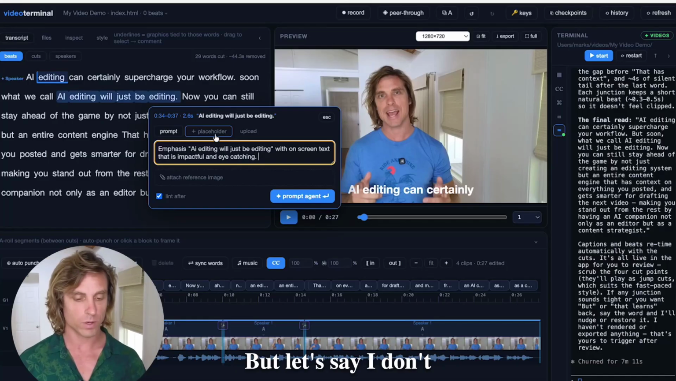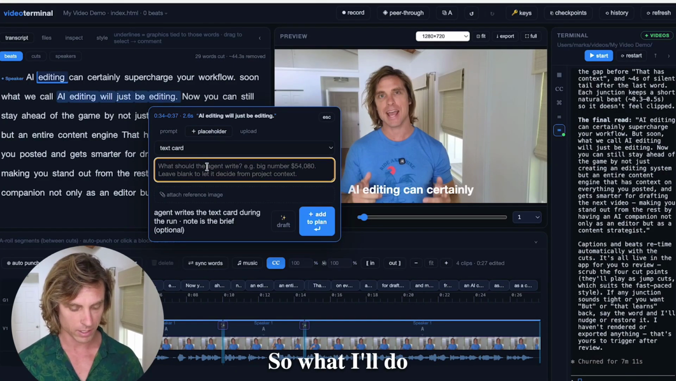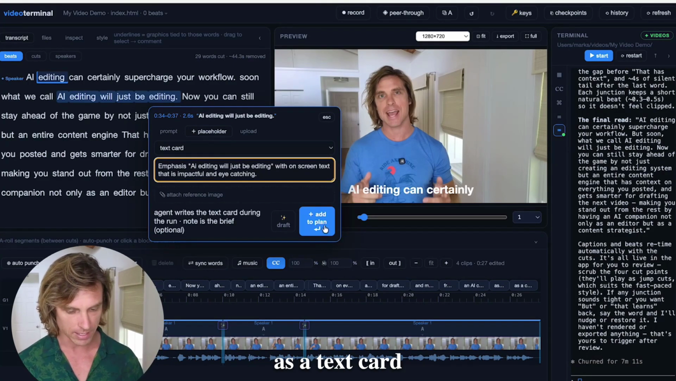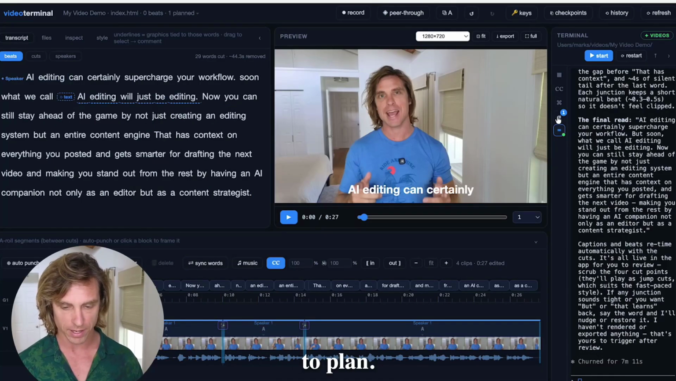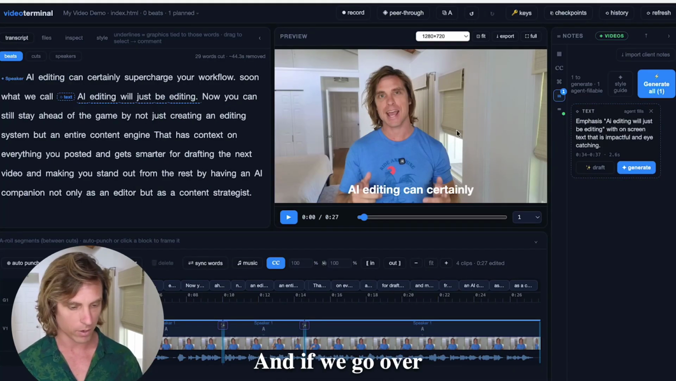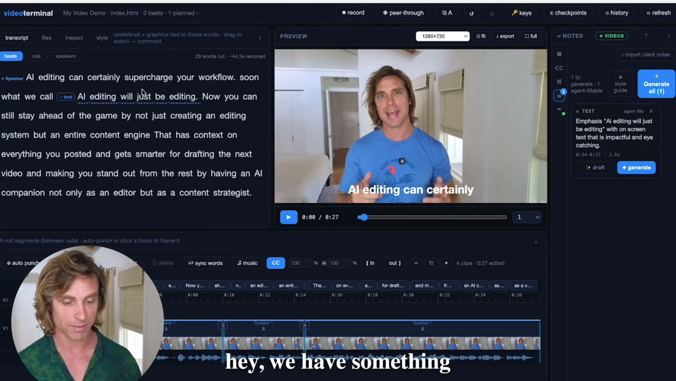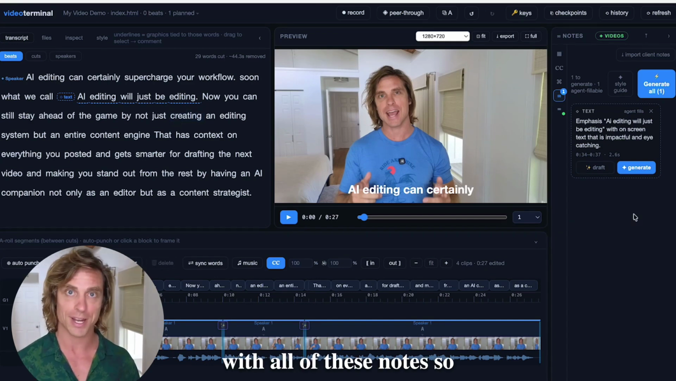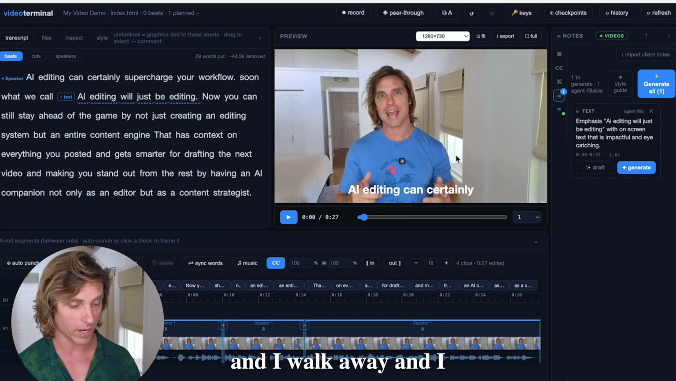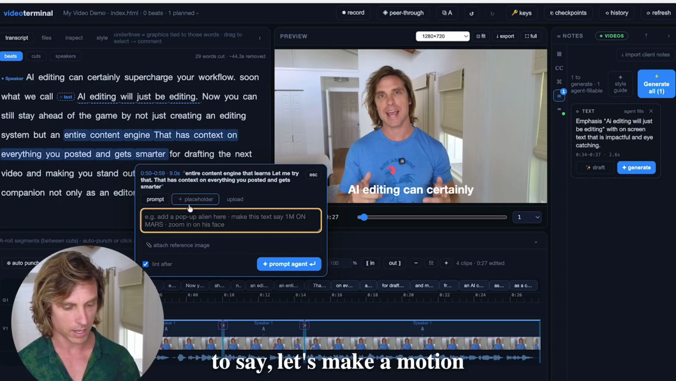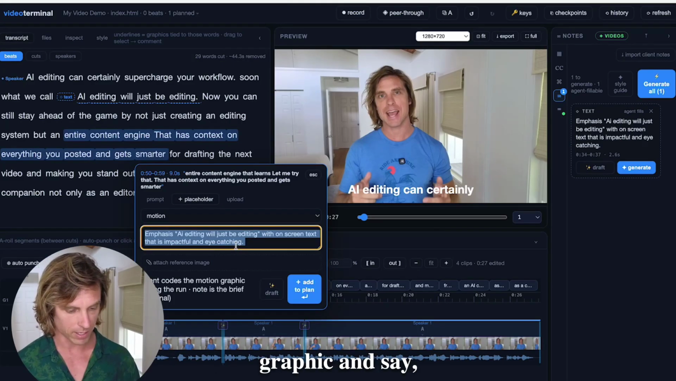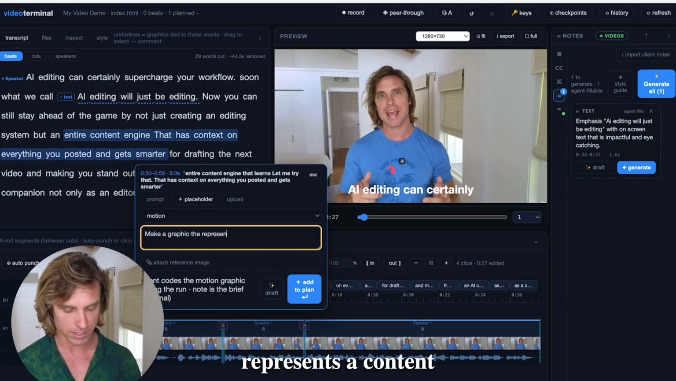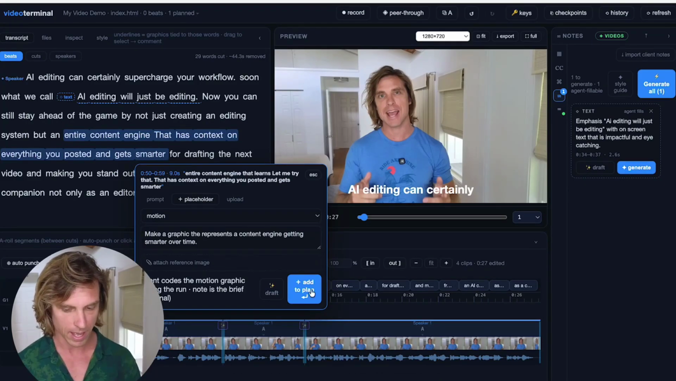But let's say I don't want to do this one at a time. So what I'll do is I will actually add that as a text card, and I will say add to plan. Then you'll have notes here, and if we go over to our transcript, you'll see there is a dotted beat, which means, hey, we have something planned for you. Because what I want to do is I want to set the agent up with all of these notes so that I can then say, hey, run the notes, and I walk away and I come back. So here I want to say, let's make a motion graphic and say, make a graphic that represents a content engine getting smarter over time. Add to plan.